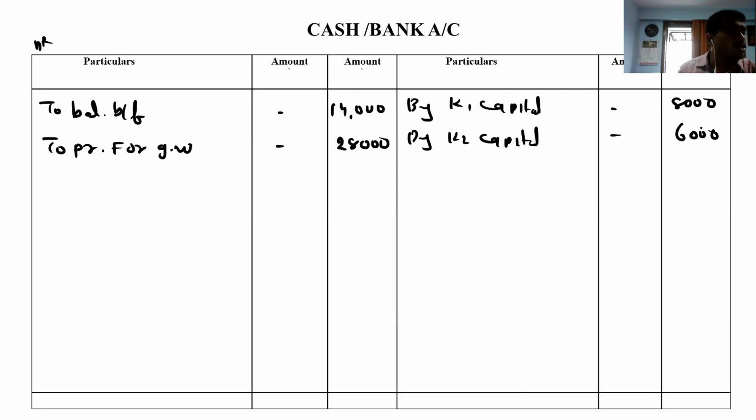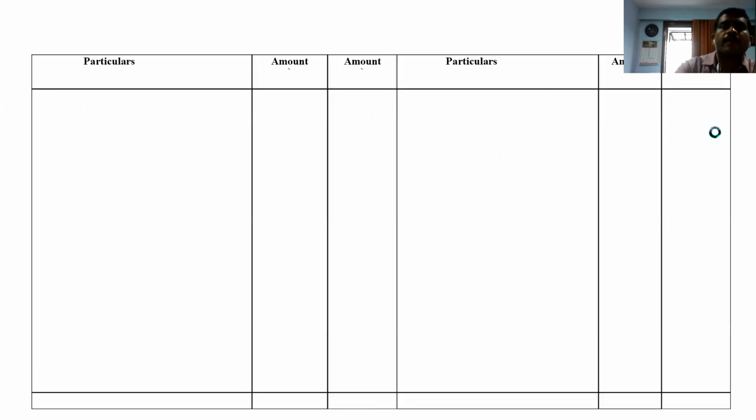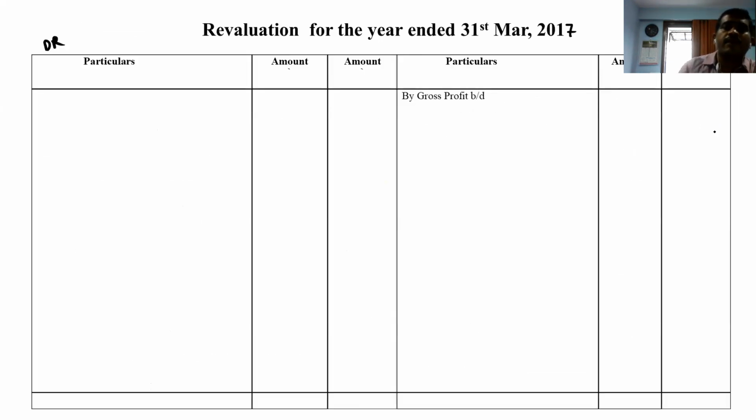Depreciation on machinery is to be provided at 10%. So go to machinery. Minus depreciation 10%, 5,000. 45,000. Now this 5,000 is a loss, that we write in the revaluation debit side to machinery 5,000.